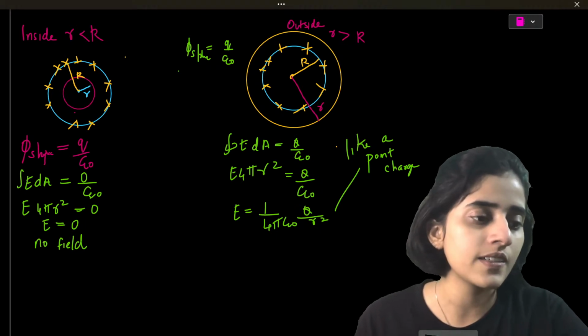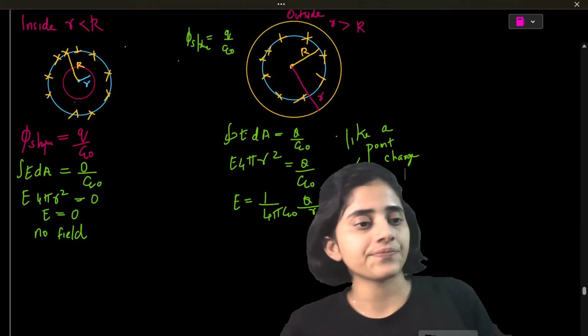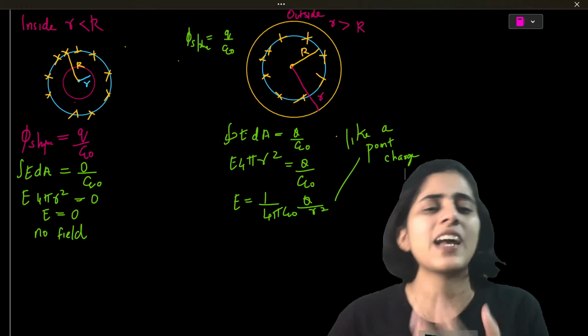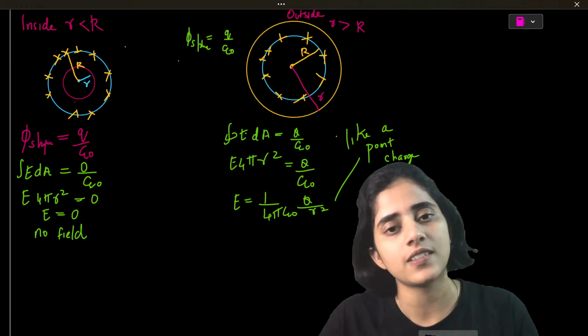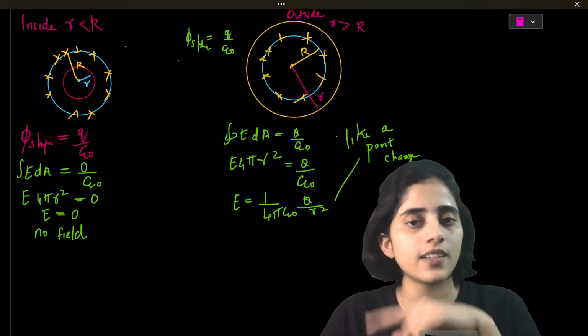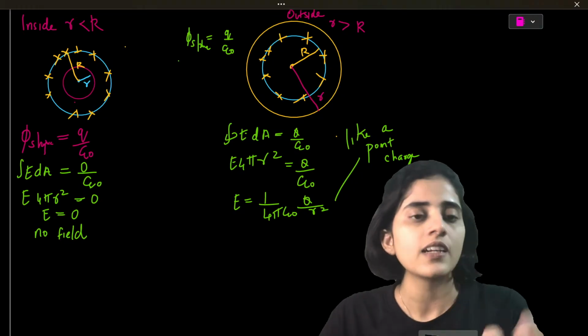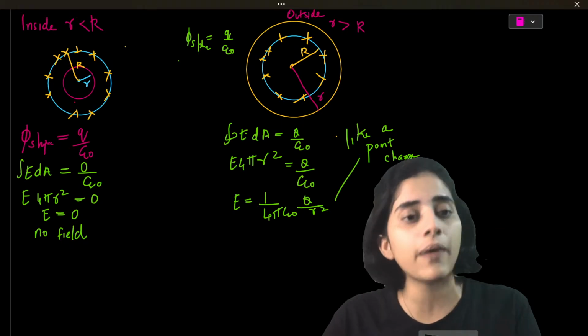Okay? Is it visible? Okay? That's all. You see, all of this is very easy. The only thing is you need to know the concept. Okay? So I should have used same color. Yeah, I've used same color. In the first case, I'm finding out the flux on the pink sphere.